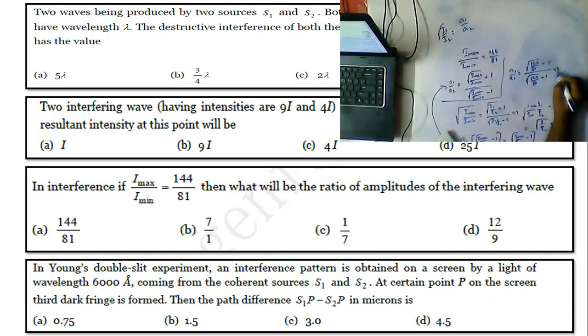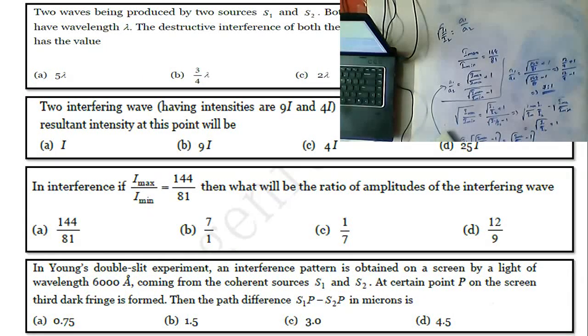That is 12 by 9 plus 1 by 12 by 9 minus 1. So this is equal to 4 plus 3, that is 7 is to 1. So the ratio is 7 by 1, which is option B.